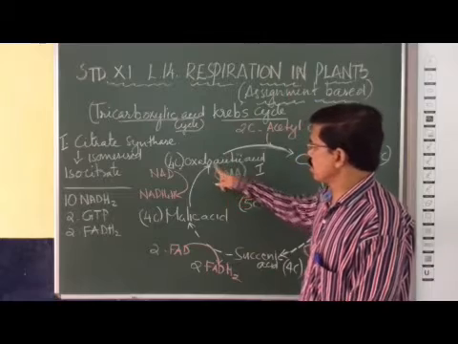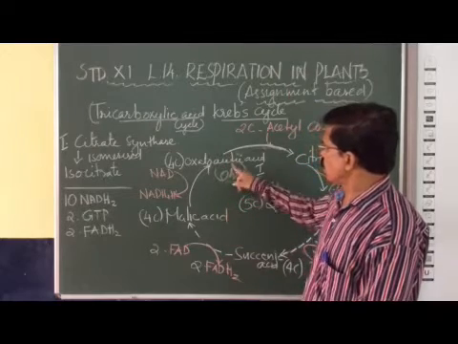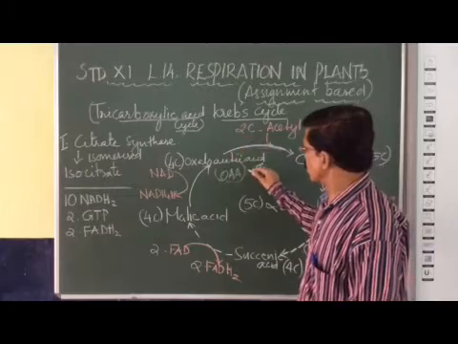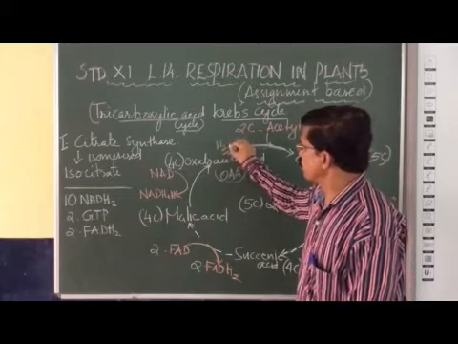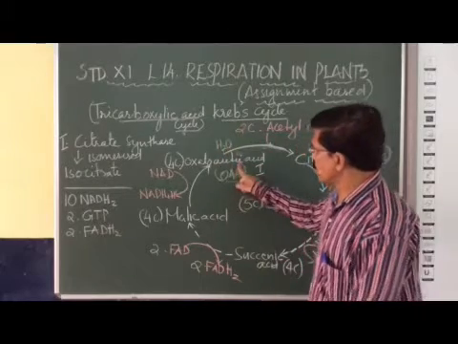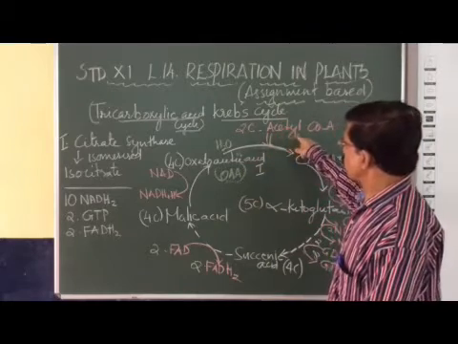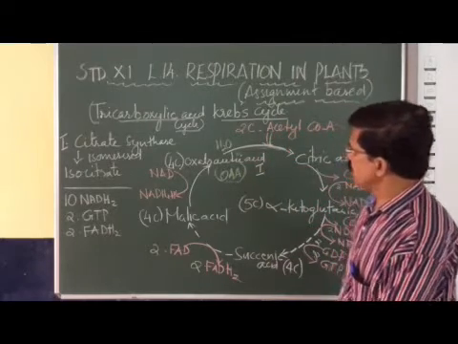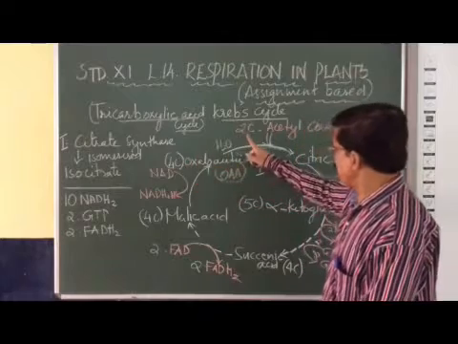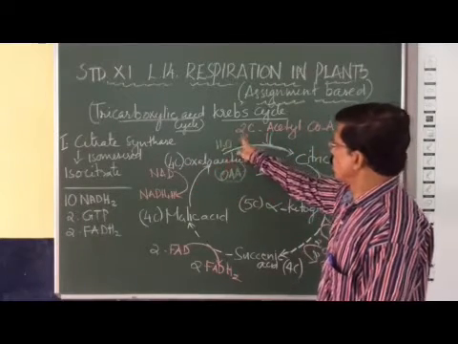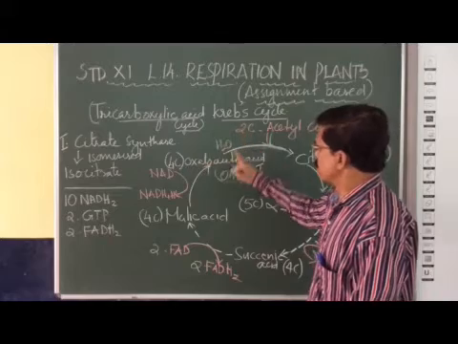Same oxaloacetic acid here. Oxaloacetic acid condenses with acetyl coenzyme in the presence of water. Here water is required. So you can understand, here a 4-carbon compound and here a 2-carbon compound; 4 plus 2, 6 carbon.